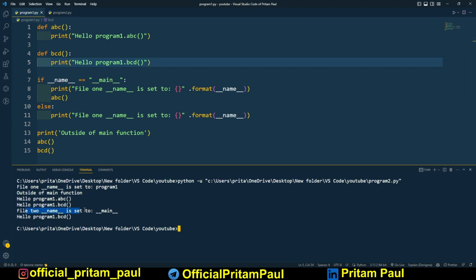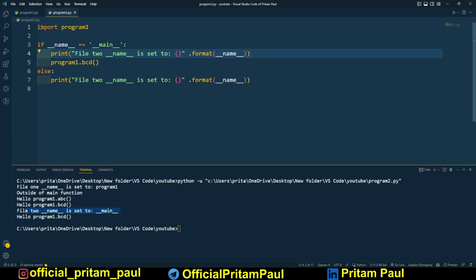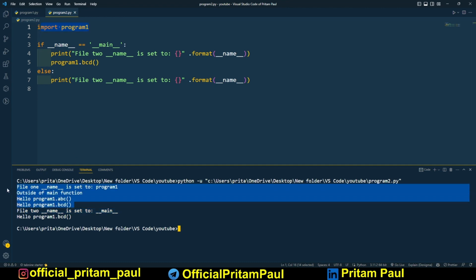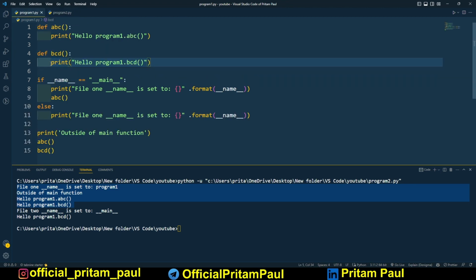then file 2 name is set to main. Why? Because all these three lines are due to this import line, import program1. Now name is obviously equal to main and file 2 name is main, and then program1.bcd. Then obviously program1.bcd is what? Hello program1.bcd, and that's why hello program1.bcd has been executed.